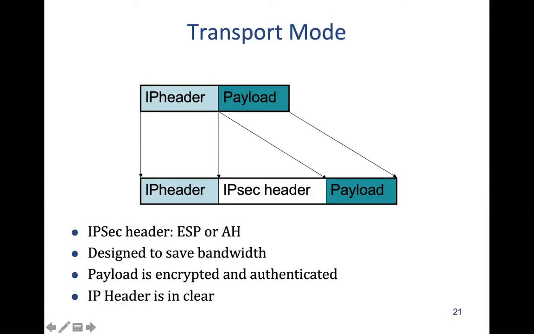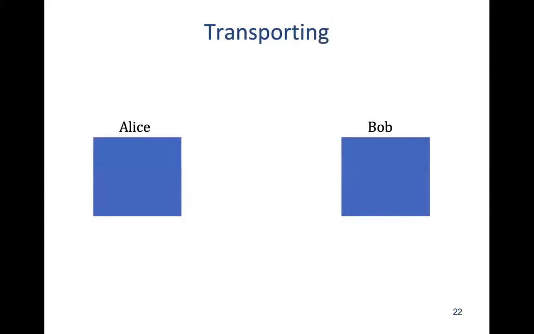Exactly this same mechanism is applied here: the IP header is the same. It will follow the same path it was taking normally, but something inside is different. It is either encrypted or there is a hash, encryption or hash, depending on the payload and the IPsec header. So now this methodology can be used end to end. Alice has to send a packet to Bob.